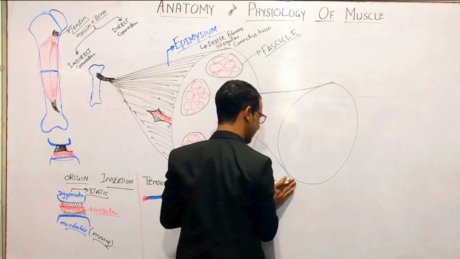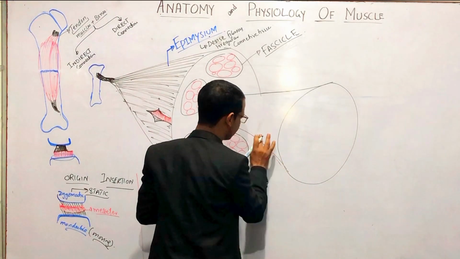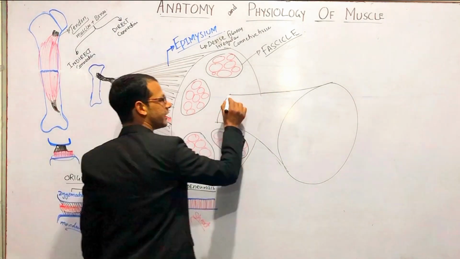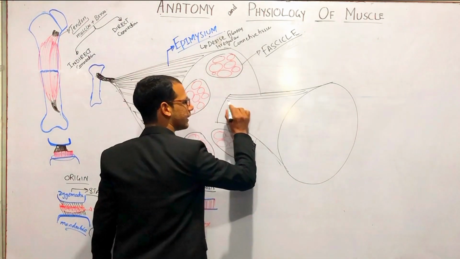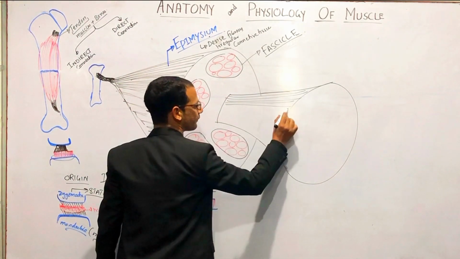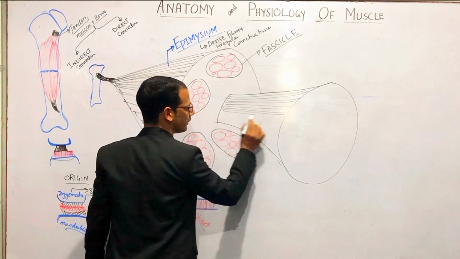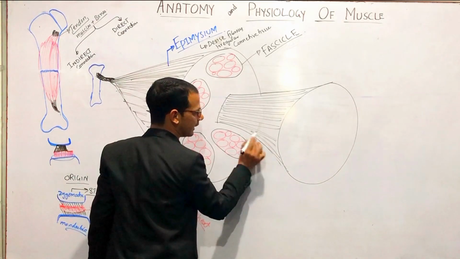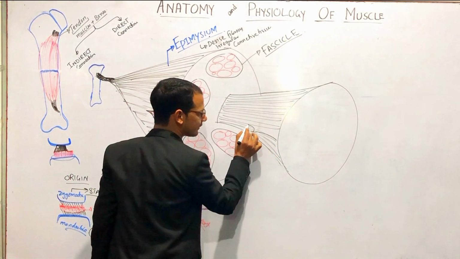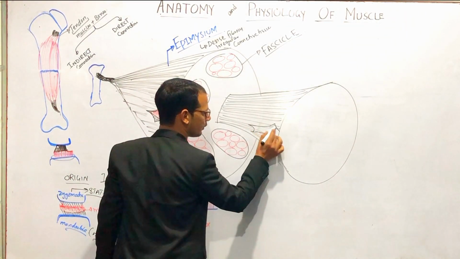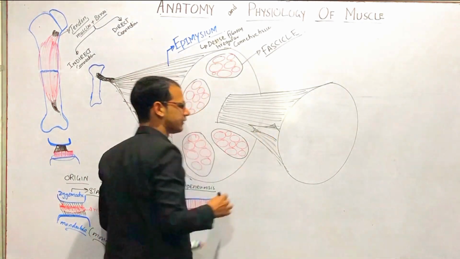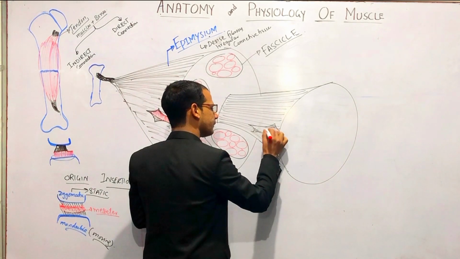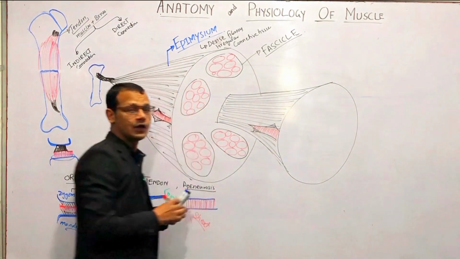and we will see that again this is just like the first, surrounded by a layer of connective tissue, right? And if we again peel this, we will see the red muscle inside, right?